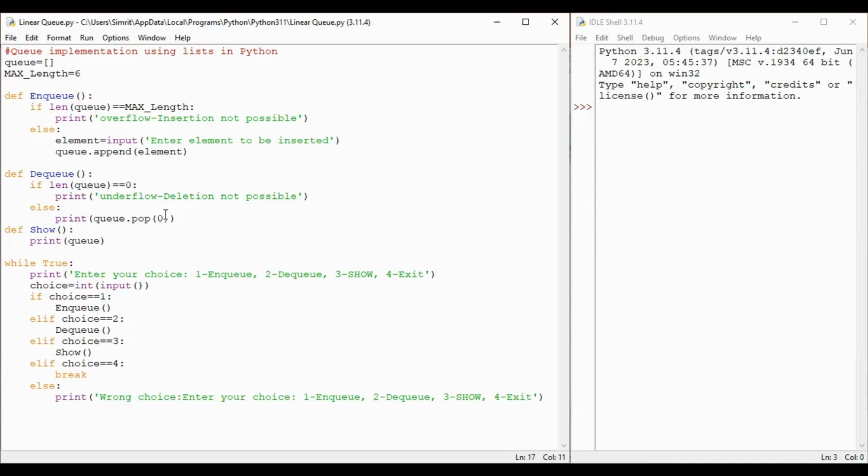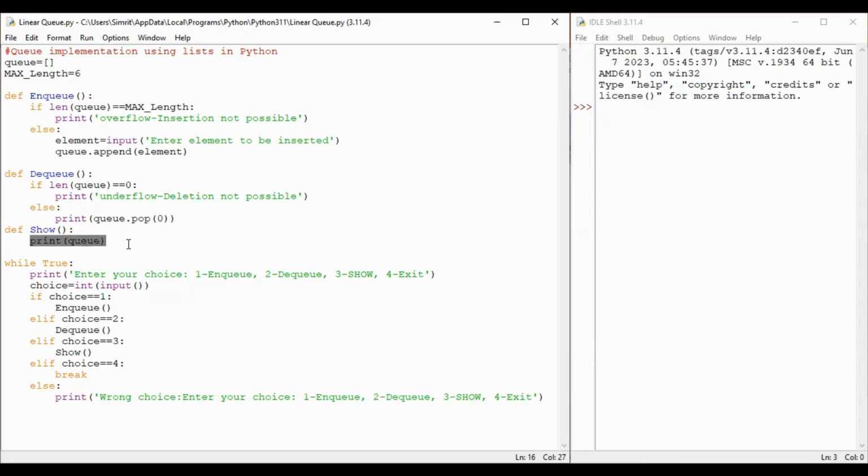So whatever element is at the start of the queue, index value 0, that will be popped out. Okay, so this is different from stacks. There we were only using pop function, so last element entered was taken out. Here we are taking out the first element, so using index value 0, right?